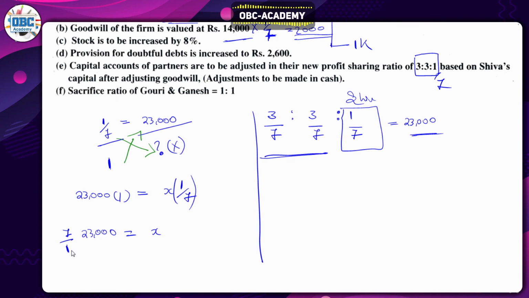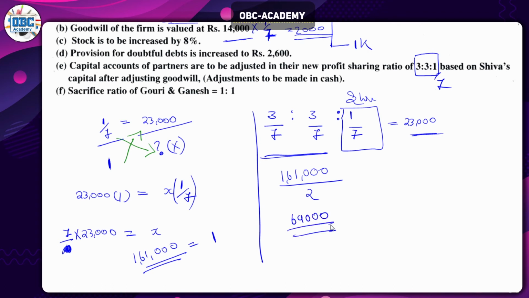Whenever you find 1 in a denominator, you can ignore that. Just multiply by 7. You'll get 1,61,000 rupees as the answer. That is nothing but 1, which belongs to these two partners. So 1,61,000 will be divided into two parts. In order to share this with the two partners, you'll get 69,000. That's how you calculate the other partners' shares using the 1 by 7th fraction.